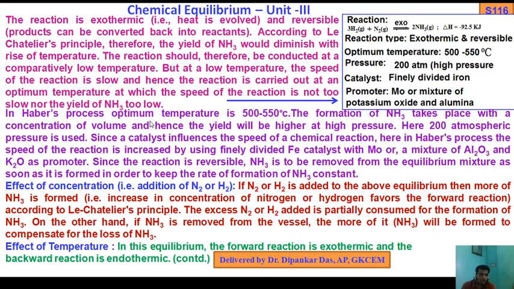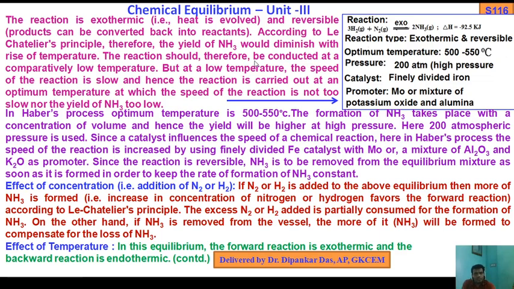So what I told you: the reaction is exothermic, heat is evolved, and it is reversible. Products can be converted back into the reactants. The reverse will be endothermic. We have already discussed this in the previous video lectures. So according to Le Chatelier's principle, the yield of ammonia would diminish with a rise in temperature.